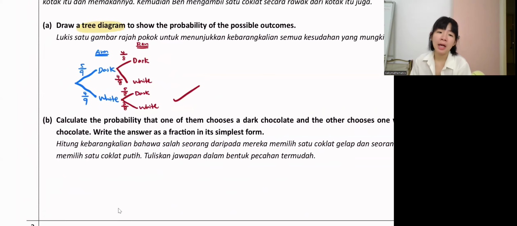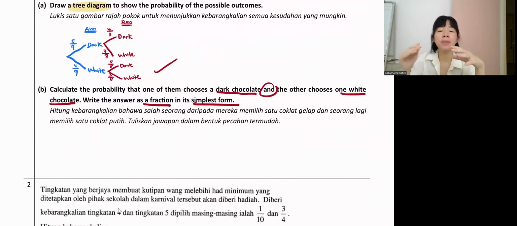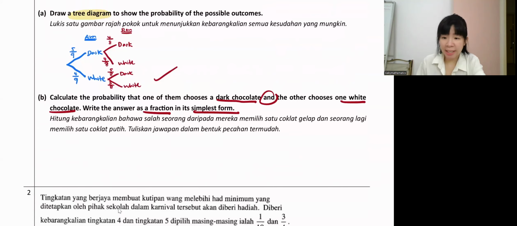Now part B. Calculate the probability that one of them chooses dark chocolate and the other chooses white chocolate. Write the answer as a fraction in the simplest form. So they want the probability of one person choosing dark and another choosing white.